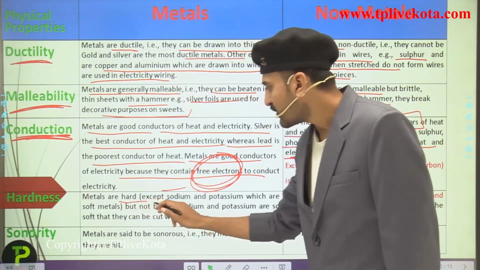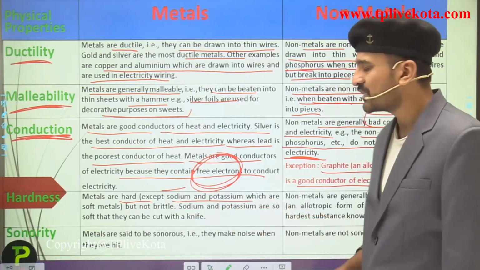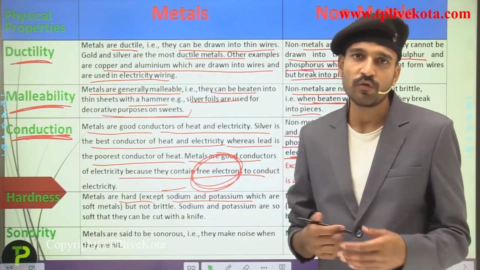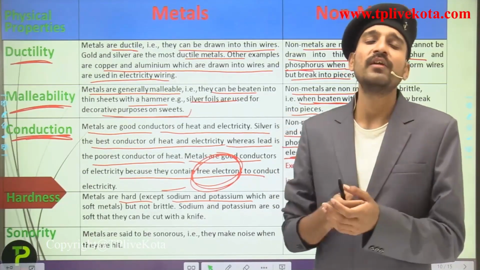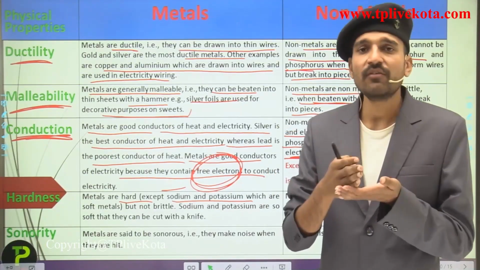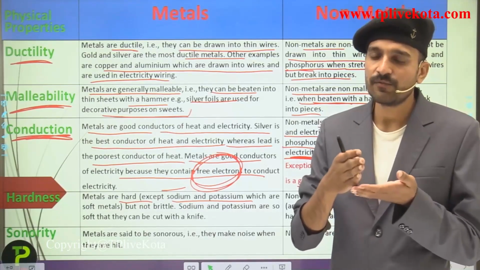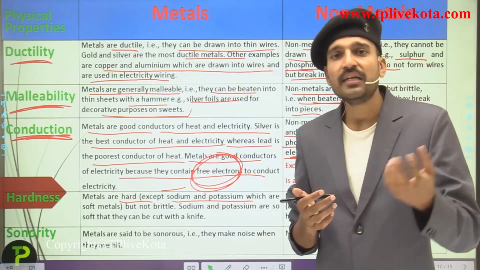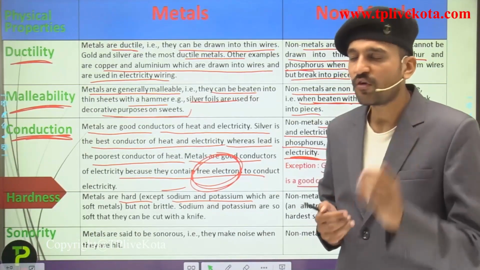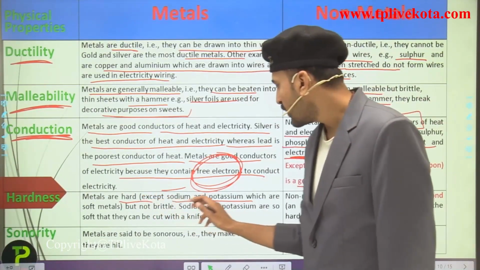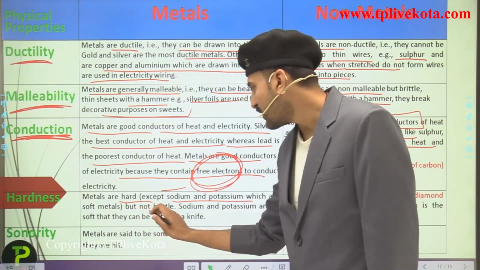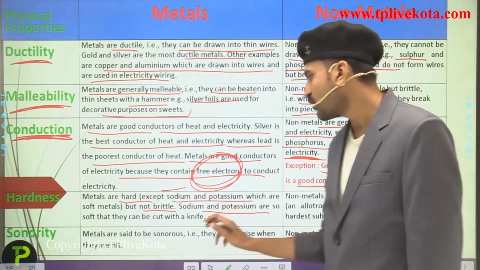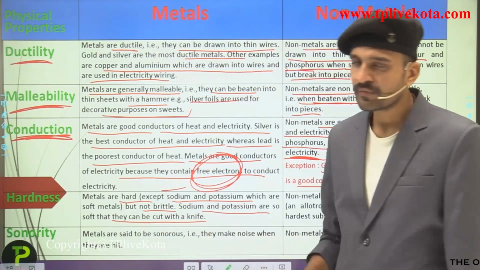Metals are hard, except for sodium and potassium. Sodium and potassium are also metals, and they are so soft that they can be cut with a kitchen knife. That is, using a kitchen knife you can cut sodium, potassium and lithium metal. They are so soft. Sodium and potassium are soft metals but are not brittle.